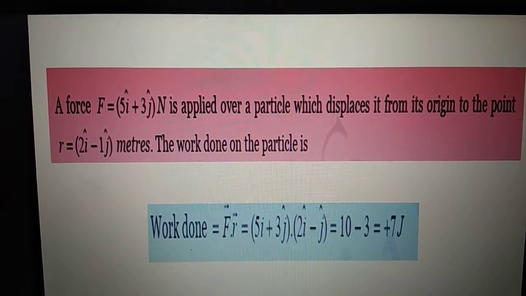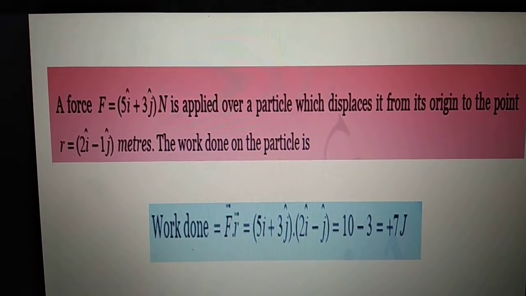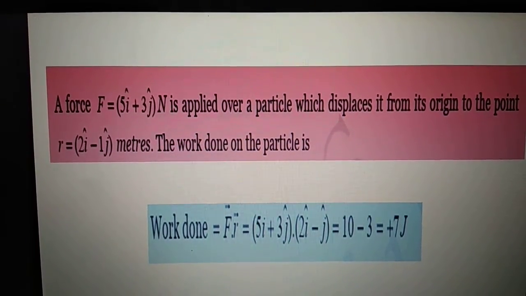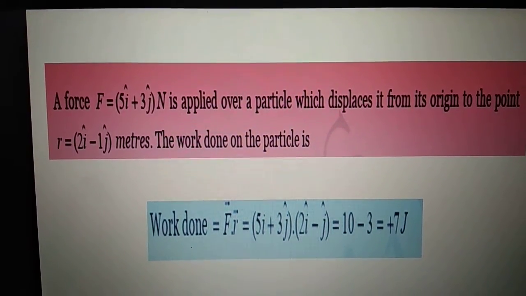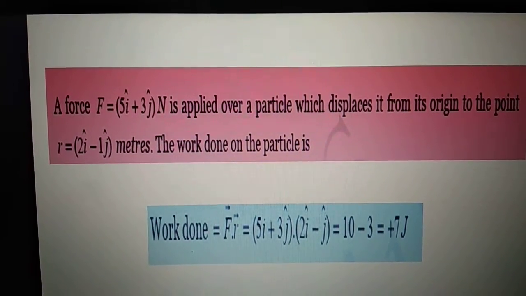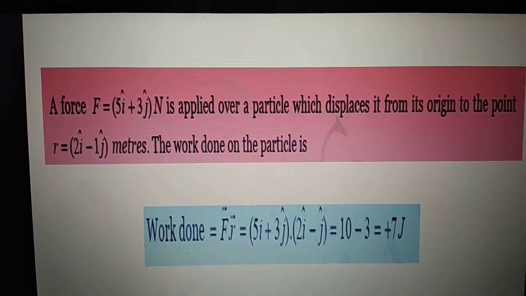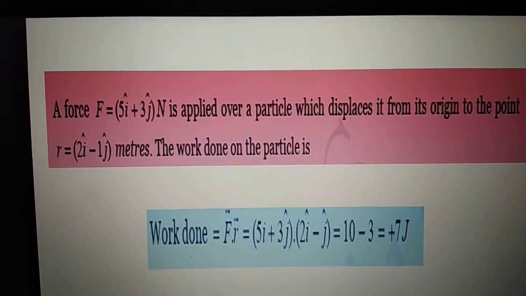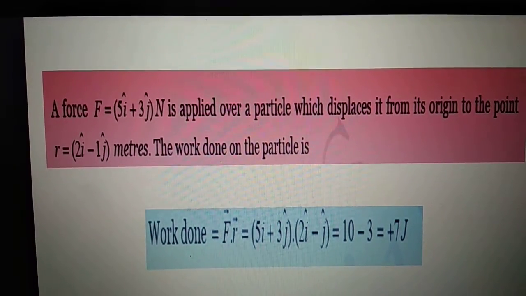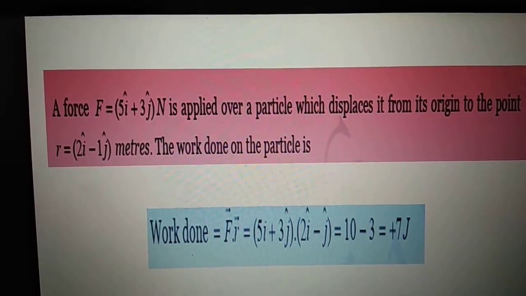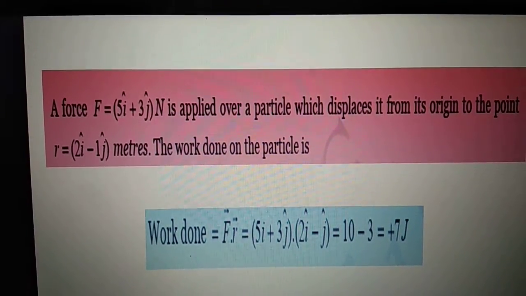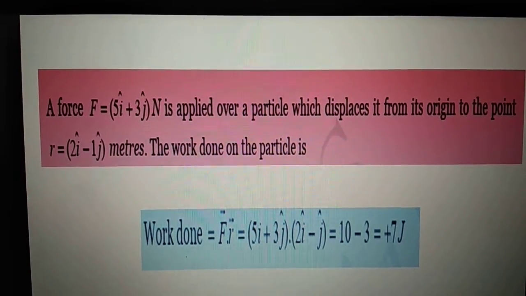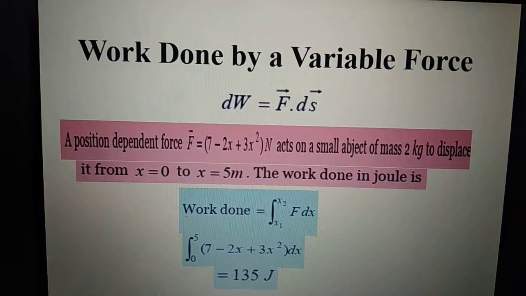Let's see one simple numerical of how we can calculate the work done. In this numerical, a force is given and the displacement is given. The only thing is force is given in the form of a vector and displacement is also given in the form of a vector. So all we need to do is F dot R, and we know that when we do a dot product we simply multiply I component with I component and J component with J component. In this case the motion is in two dimensions, that is why they have not taken the K component. So you can see after solving, the work done will come out to be 7 joules.